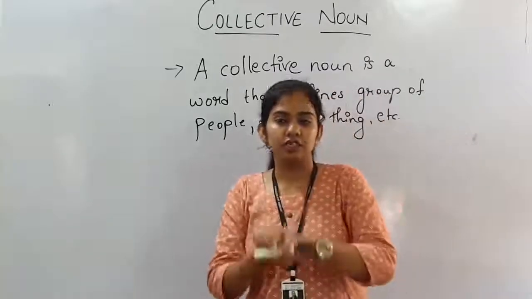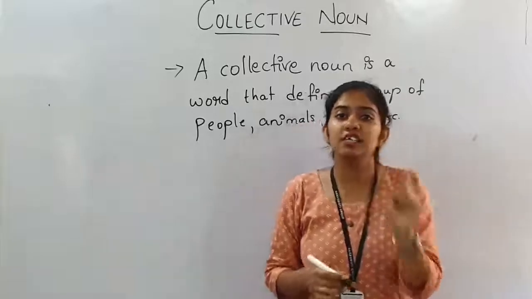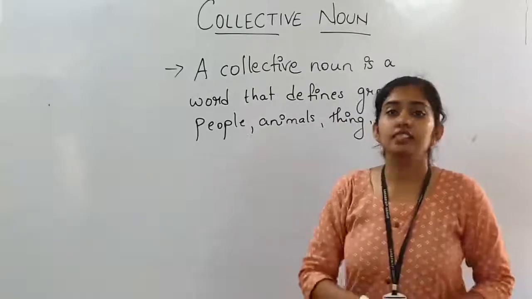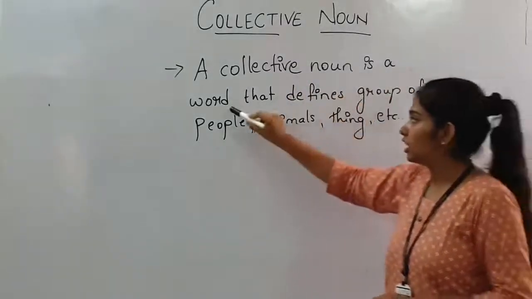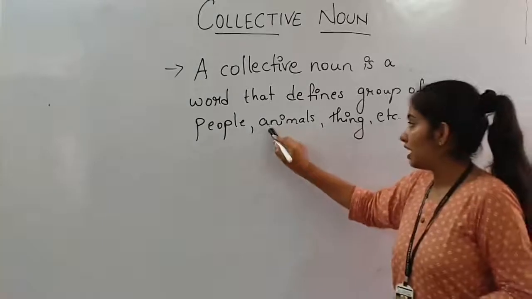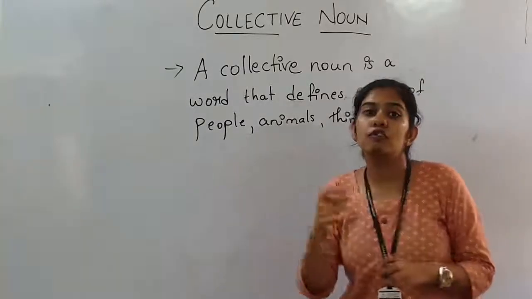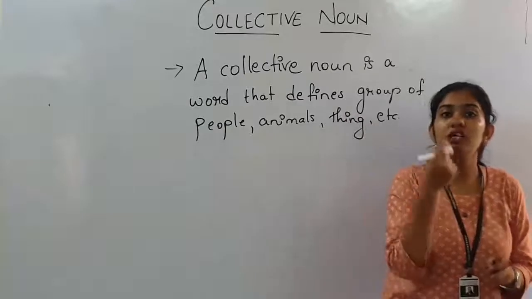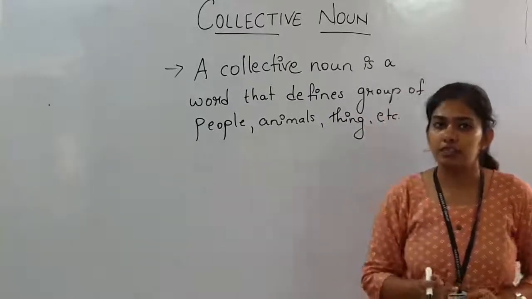Whenever there are persons in a group, a specific word is given to that group, that is known as collective noun. A collective noun is a word that defines a group of people, animal or thing. As I have said, that defines a group of people. A particular word is given to that group, that is known as collective noun.